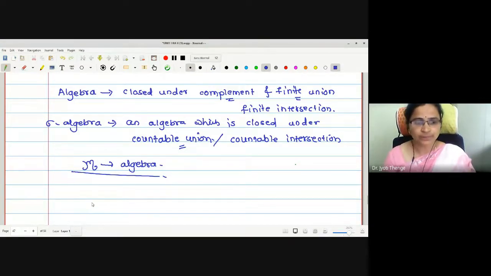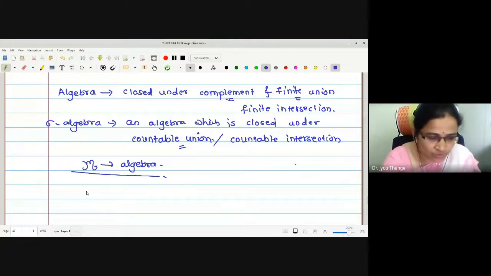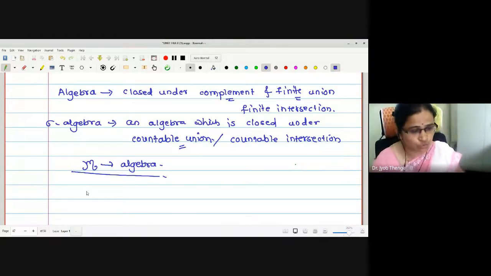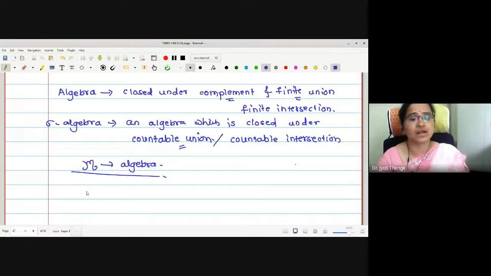Any difficulty? The collection M of all measurable sets is an algebra. Now we will move towards proving that it is a sigma algebra also, and if we take that sigma algebra to be the domain of an outer measure, we will check whether it is countably additive or not.